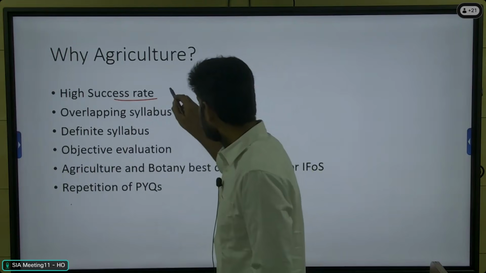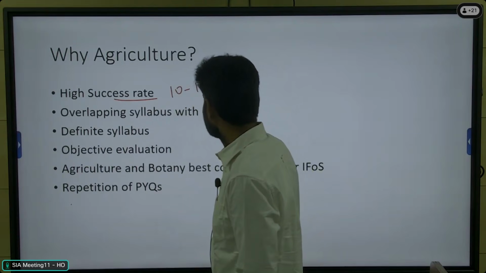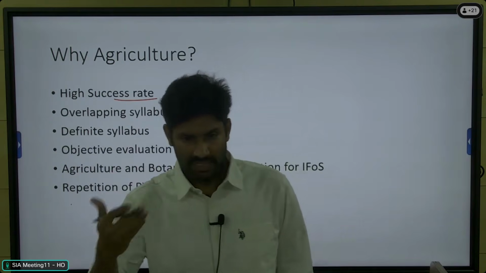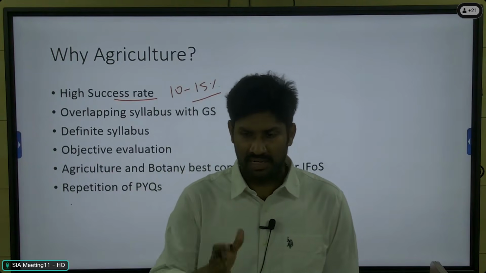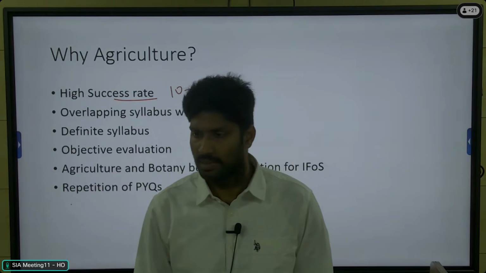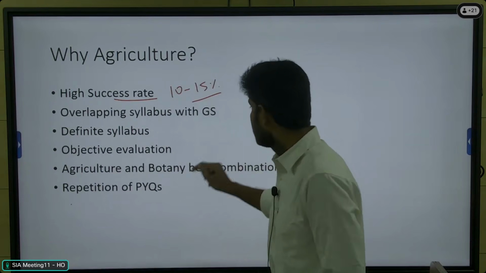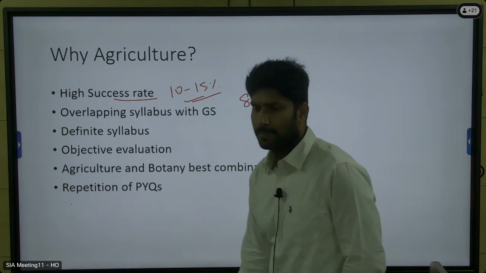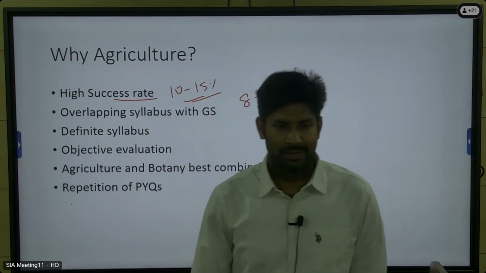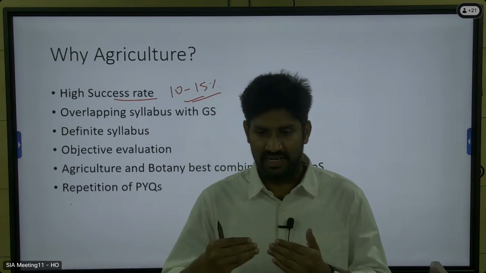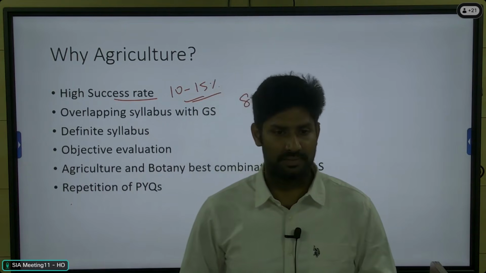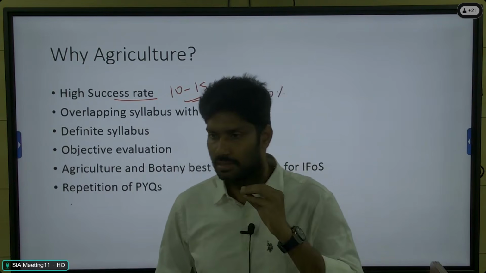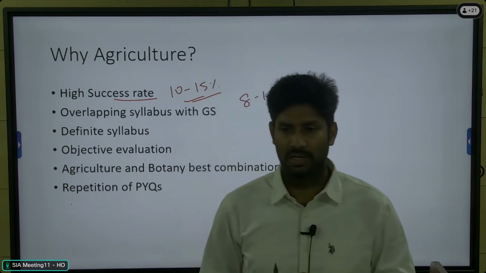Nearly 10 to 15% is the success rate. That means for every 100 candidates appearing for the examination, 10 to 15 candidates clear the final result. For other popular optionals, the success rate is in the range of 8 to 10%. So more candidates are clearing in the final result, right? Here we have to see the relative proportion, because many freshers and new students have this doubt.